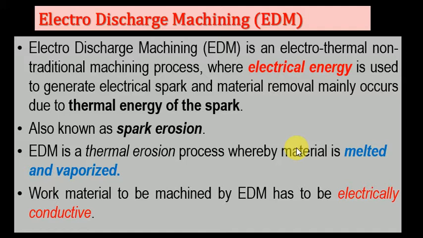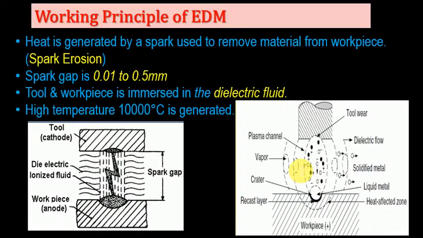Okay. The work material to be machined by EDM has to be an electrical conductor; this is the primary requirement of this electro discharge machining process. Now let's see its working principle. Generally, the process uses the third type of electrical source, called electro discharge, and electric energy is used to remove the material. So heat is generated by the spark, used to remove material from the workpiece. Generally, this is the spark erosion process.